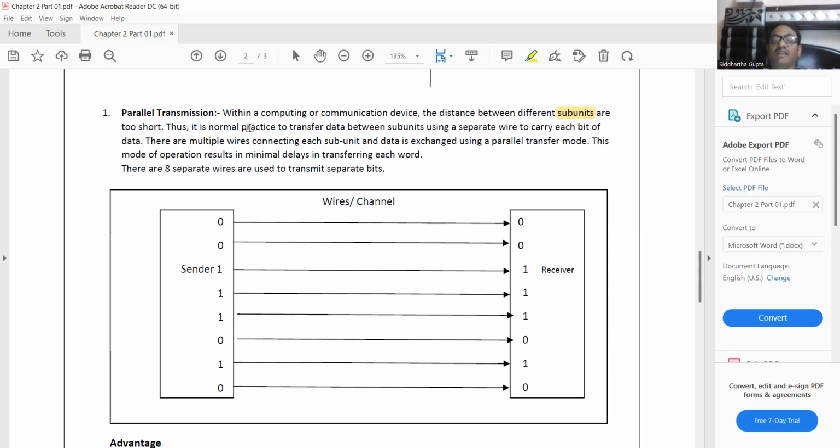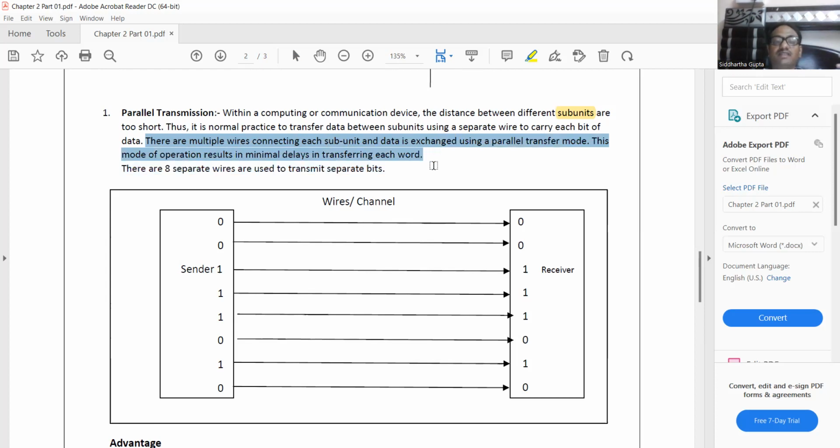Thus, in normal practice, data is transferred between sub-units using a separate wire to carry each bit. That's why this type of parallel transmission is not very popular, just because we have to use a separate wire for each separate bit. So you can imagine how difficult it is. There are multiple wires connecting each sub-unit, and data is exchanged using parallel transmission mode.